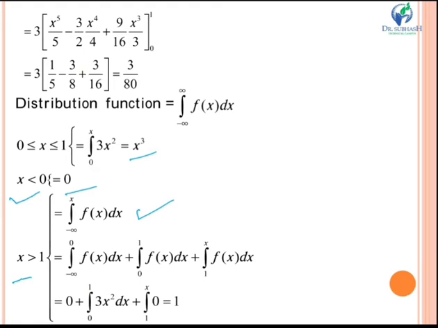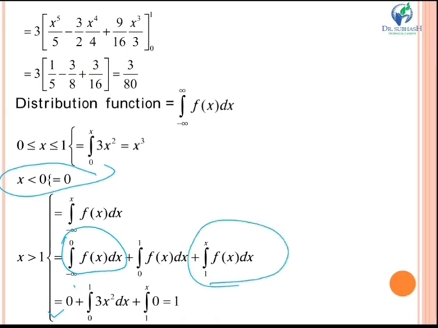expand this function. See, minus infinity to 0, 0 to 1 and 1 to x. So if it is minus infinity to 0, here the limit is minus infinity to 0, so obviously x is less than 0. So from this condition you can put here 0. Next, if it is 1 to x, then also the whole term will be equal to 0.